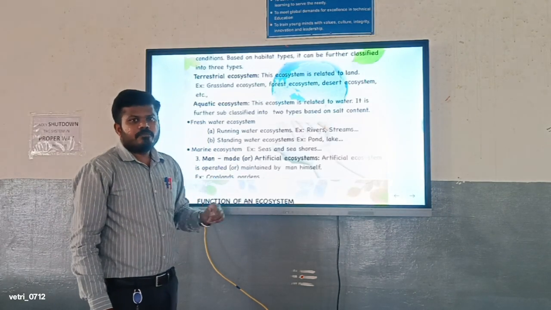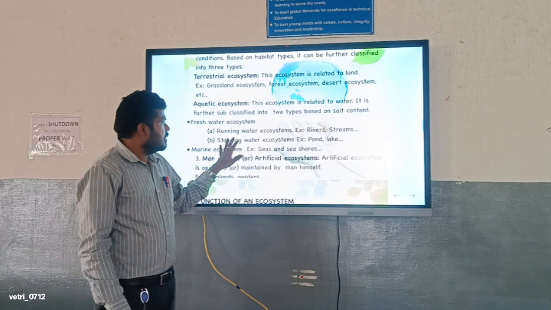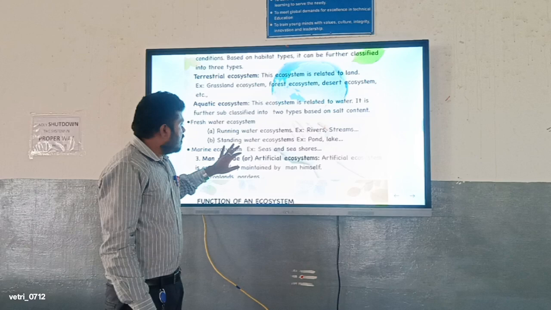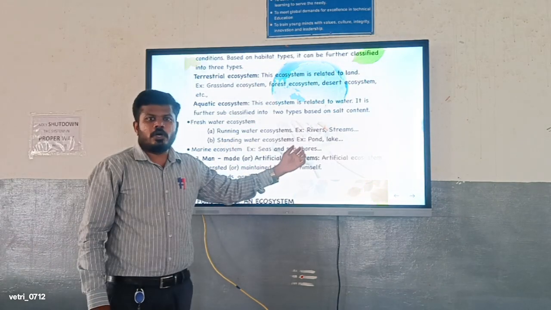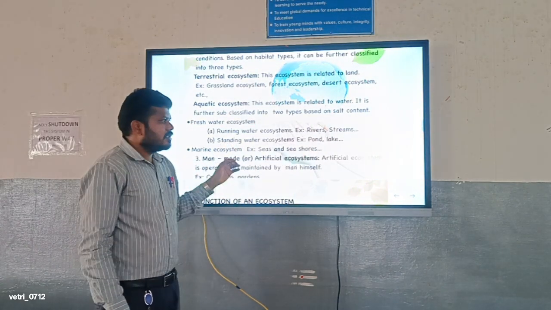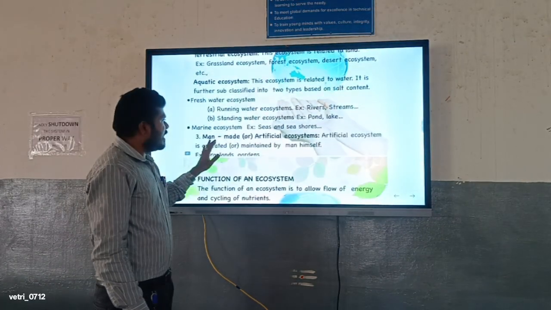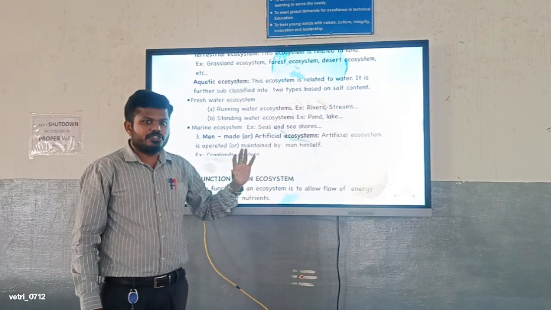In freshwater we have two categories: running water ecosystems, for example rivers and streams, and standing water ecosystems, such as ponds, lakes, and wells. These are the two categories of freshwater ecosystem. In the marine ecosystem, the sea and seashores are the two examples.